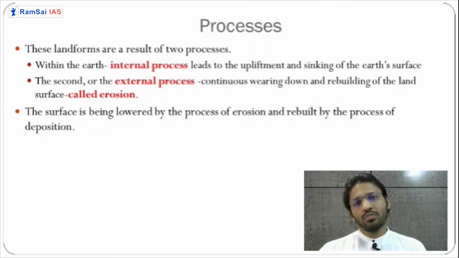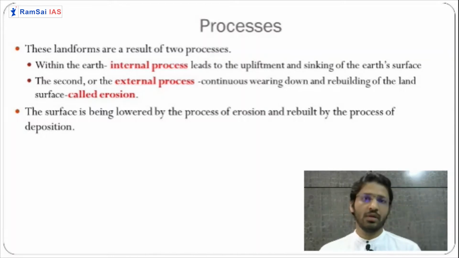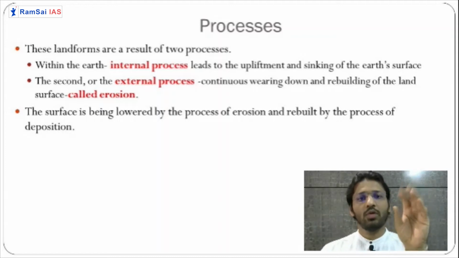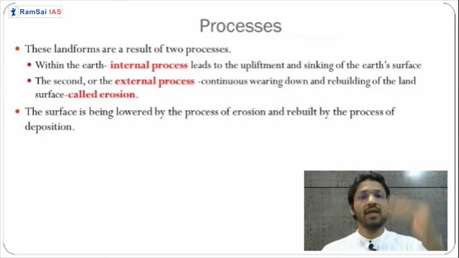For example, a big mountain like the Himalaya has been formed because of internal processes, because two plates are meeting each other. Once the Himalaya is formed, external processes like the flowing water of rivers, blowing wind, and heat from the sun will wear and tear this mountain, and its height will be reduced, or different shapes will form.